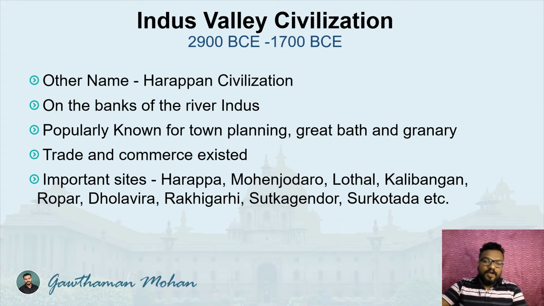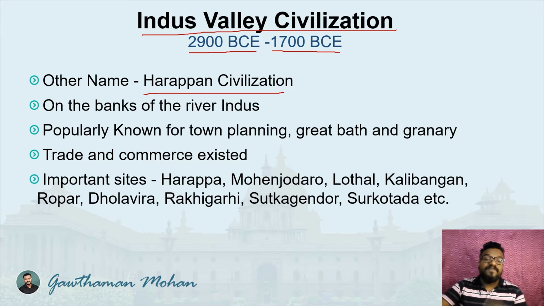The next important topic is Indus Valley Civilization. The approximate time period of the Indus Valley Civilization, we can assume, is 2900 BCE to 1700 BCE. So that's the time period. And another name of Indus Valley Civilization is Harappan Civilization. Harappa was a site which was discovered by the archaeologists. It was the first site discovered by the archaeologists, and during that time it was the biggest or the largest site also. So that's why it got the name Harappan Civilization also.